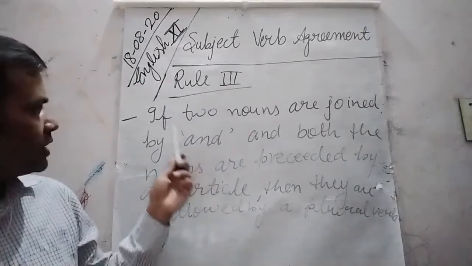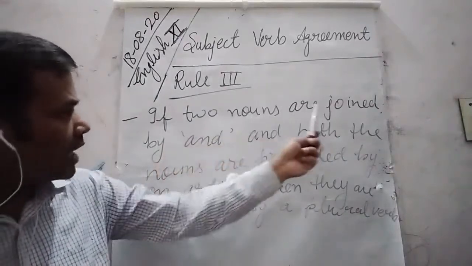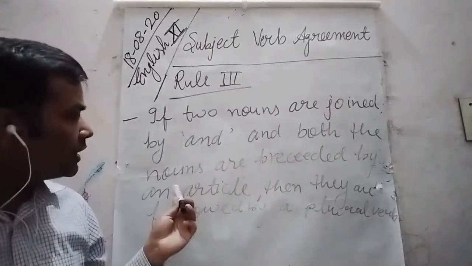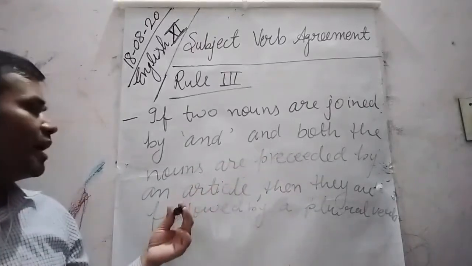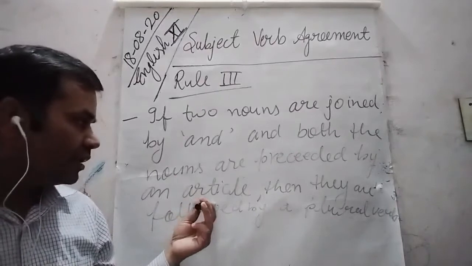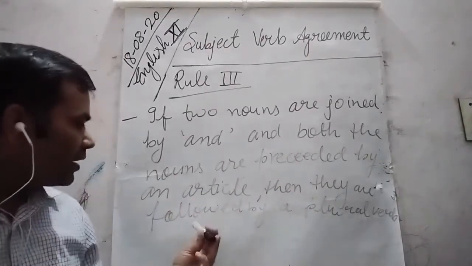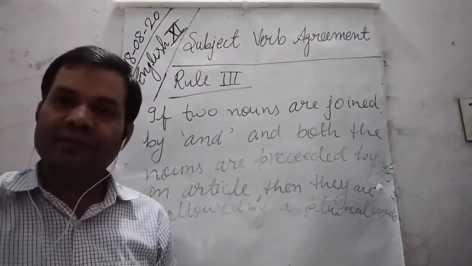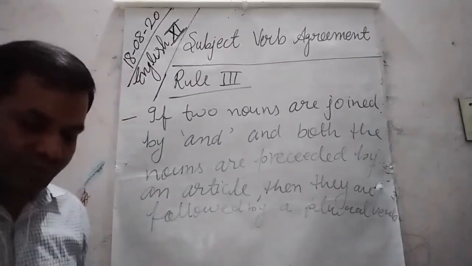So dear students, if two nouns are joined by and, and both the nouns are preceded by an article, then they are followed by the plural verb. Let's see how.